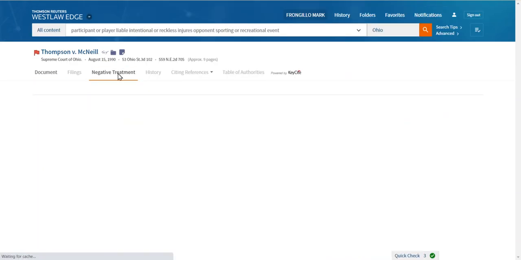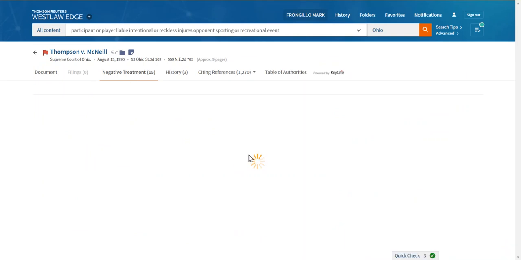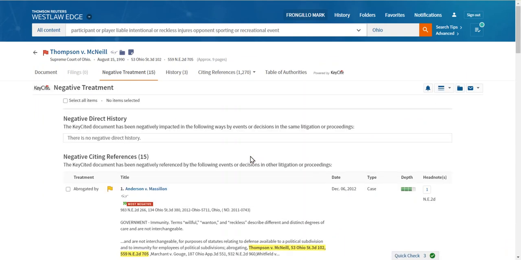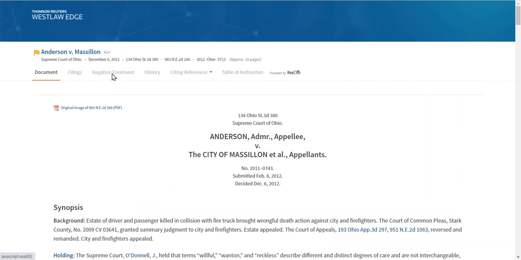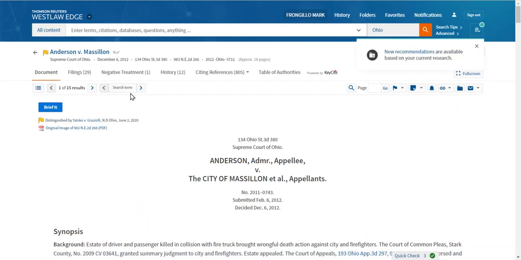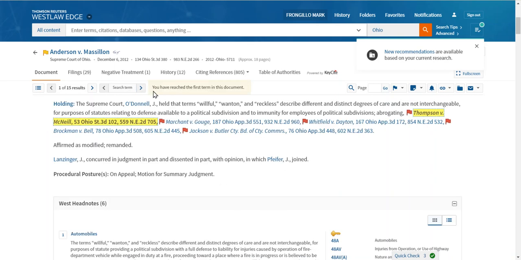Now, how do I know that? Well, I click negative treatment. I see that Anderson invalidated issue number 1. In fact, if you click on Anderson, we give you an easy way, once we get to that case, of seeing what they were talking about. What did they invalidate in our case? And here they talk about Thompson. And really, you don't have to worry about this.